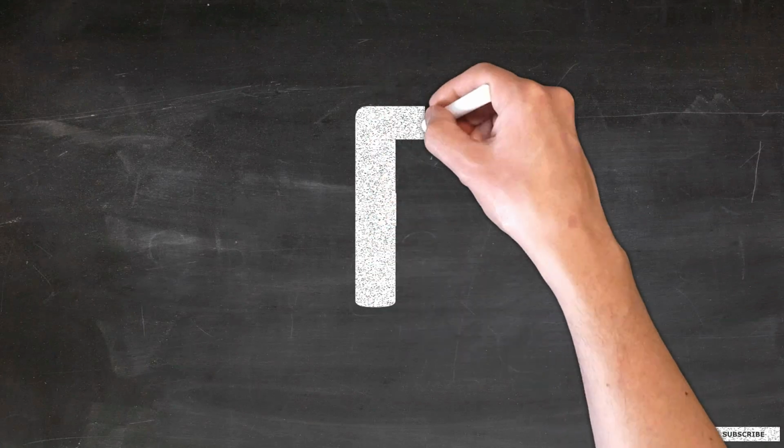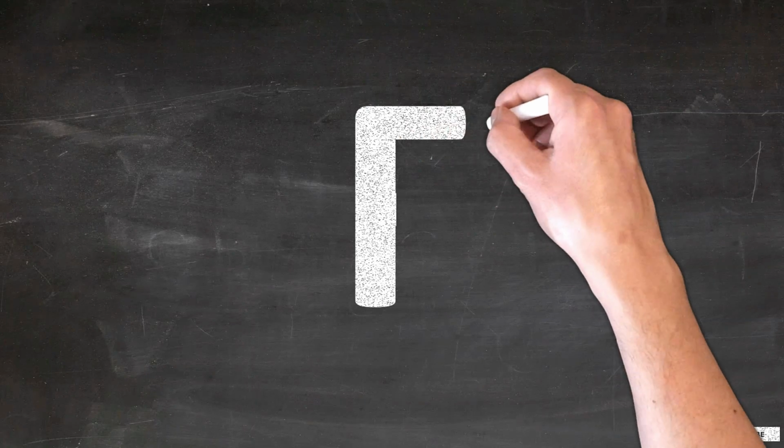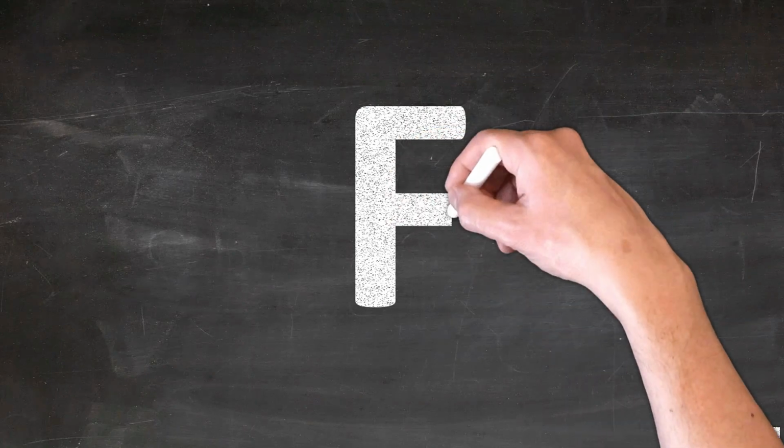Draw a sleeping line to the right. Go a little below in the middle. Draw another sleeping line to the right. This is capital F.